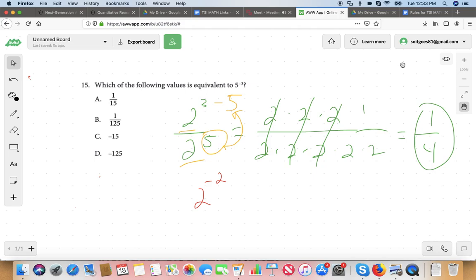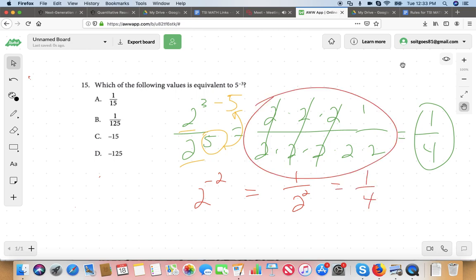Yes. And 2 to the power of negative 2 is the same as 1 over 4, right? Because remember, when you see a negative exponent, you just take the inverse. Put a 1 in the numerator, 1 over 2 to the power of 2, which equals 1 over 4, as we established. But we also solved it this way here, too. Does that make some sense?